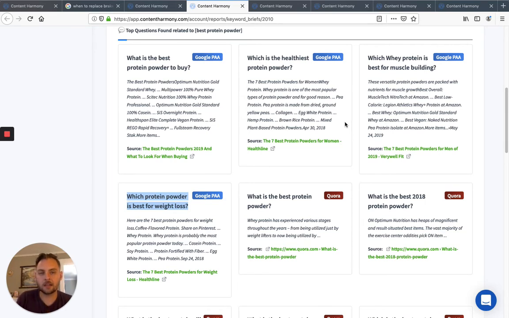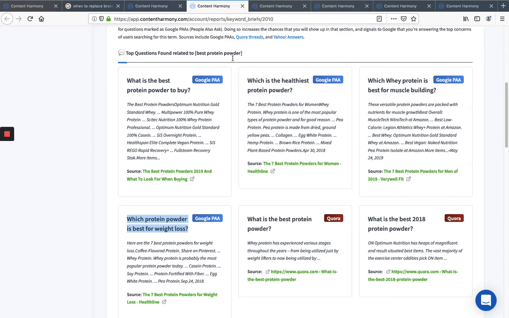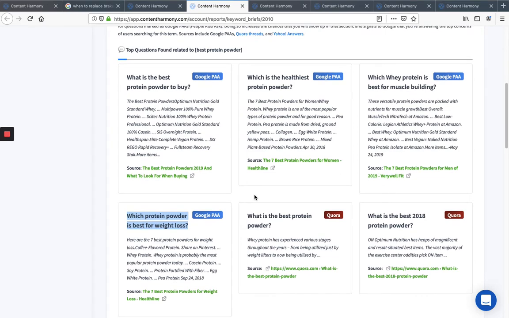Like, I need to answer different goals of people and maybe send them over to another piece of content that's more specific for their question. So which protein powder is best for weight loss? Which protein powder is best for runners? Which protein powder is best for muscle building? All three of those might be separate pieces of content on top of just best protein powders. So that could be an entire content cluster.